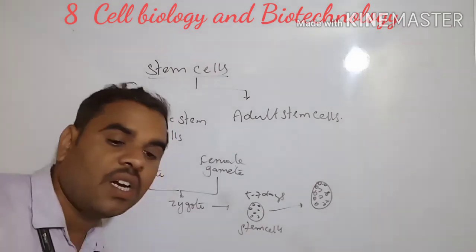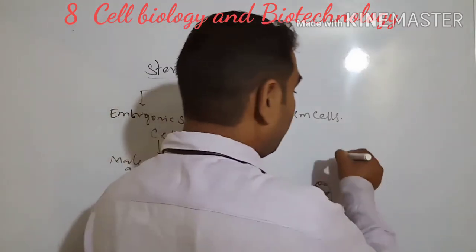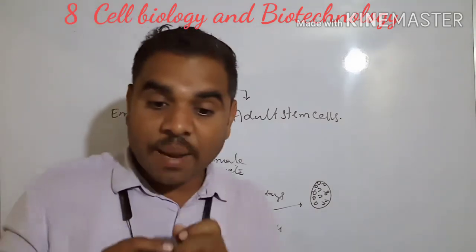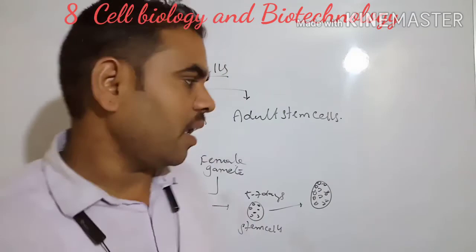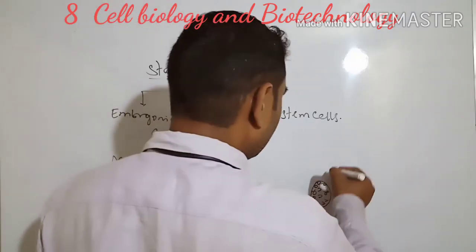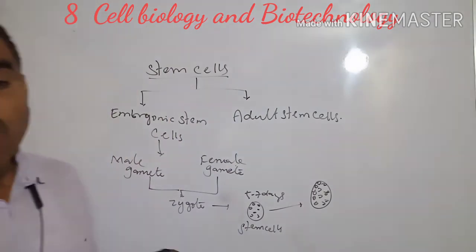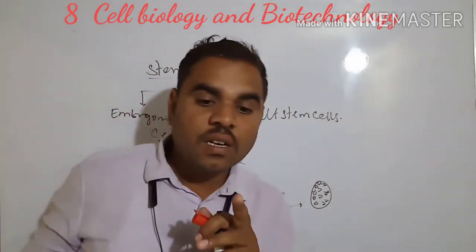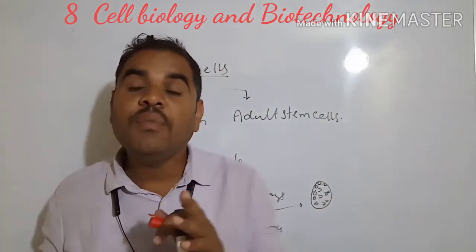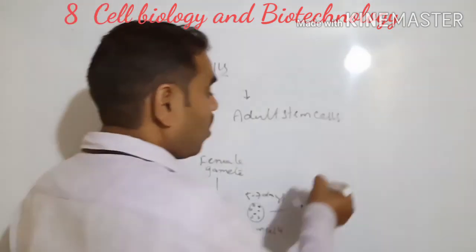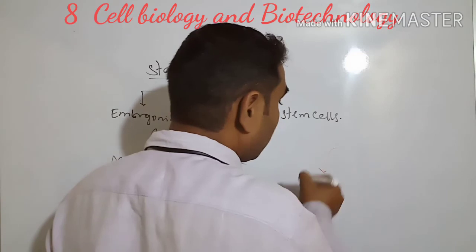When cells differentiate, biochemical stimulation is occurring on the surface, and differentiation takes place. This is the stimulation of the cell.